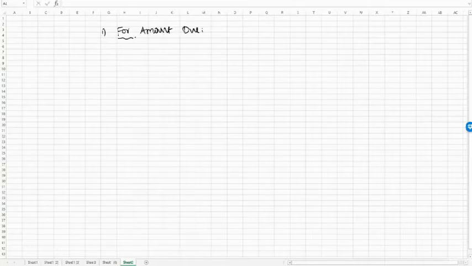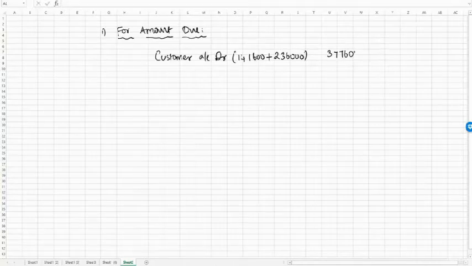we have to pass an entry, that is e-commerce operator will also be debiting the customer account debit, and it will be for two figures, that is 1,41,600 plus 2,36,000. Amount is 3,77,600.